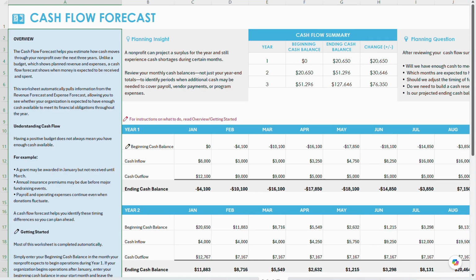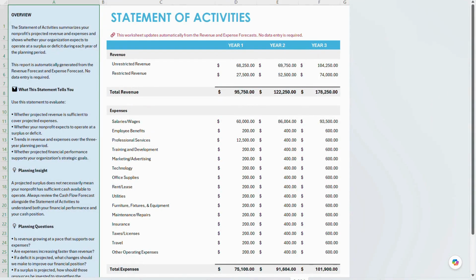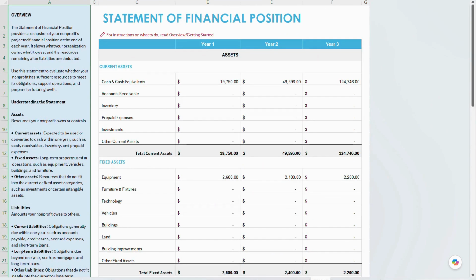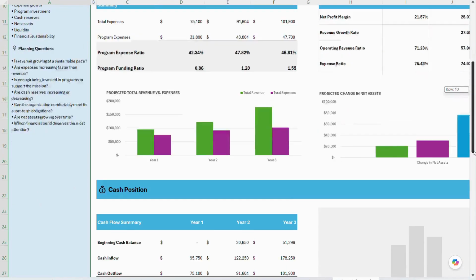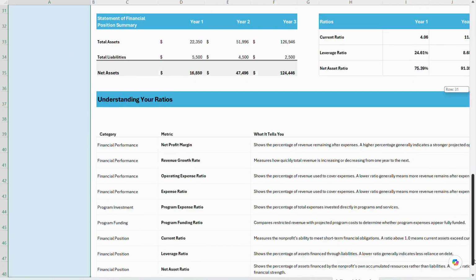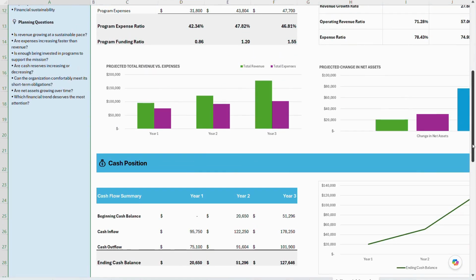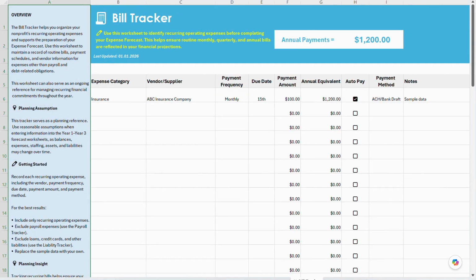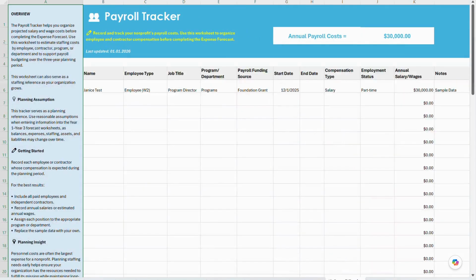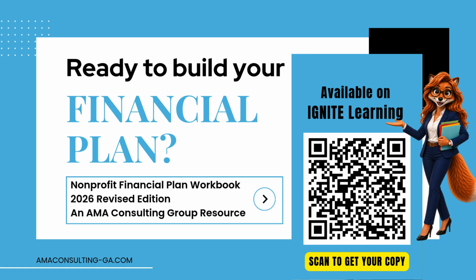Your planning then comes together through the statement of activities, the manually completed statement of financial position, and the financial snapshot, which highlights trends, ratios, cash flow, program investment, and overall financial position. Supporting trackers for assets, liabilities, bills, and payroll help you organize the information behind your projections. The goal is simple: not just more numbers, but better financial decisions.